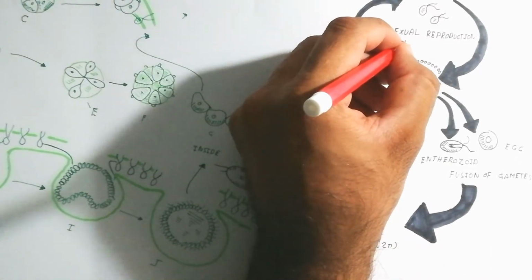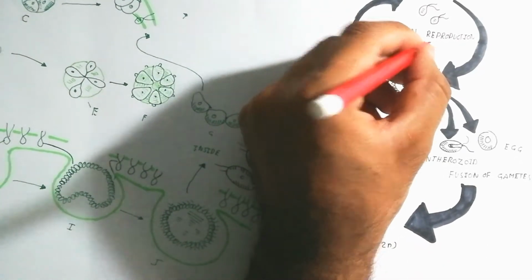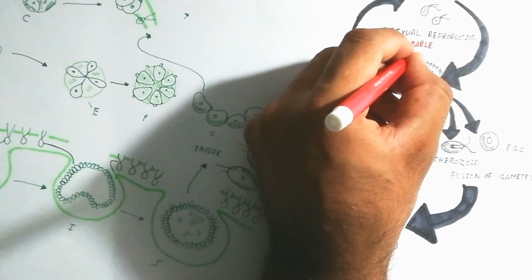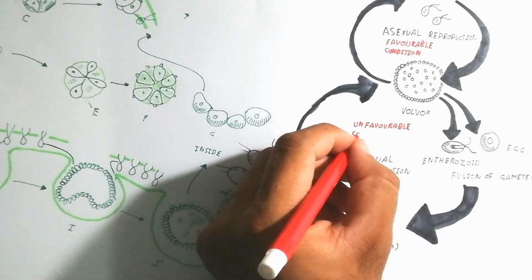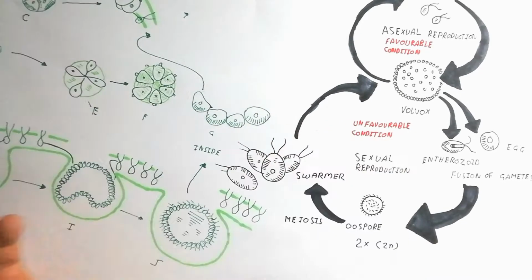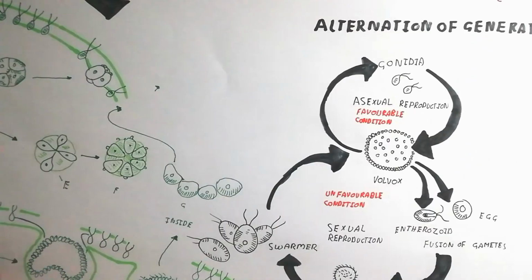The swarmer again produces a colony. Asexual reproduction is preferred in favorable conditions, and sexual reproduction is preferred in unfavorable conditions.